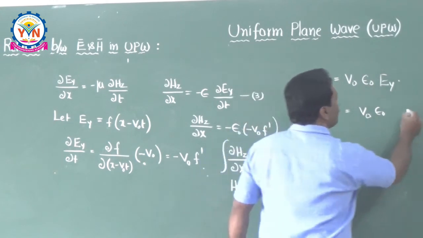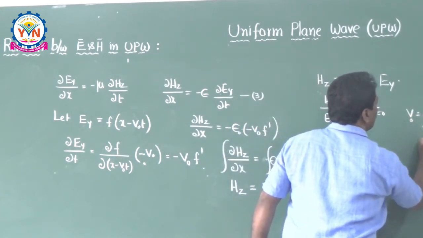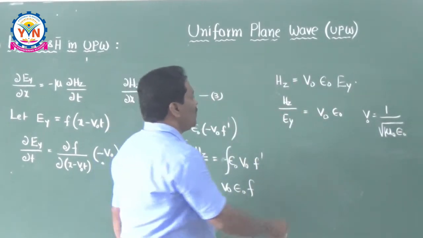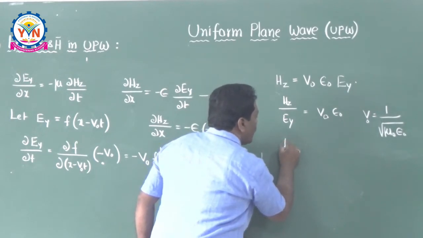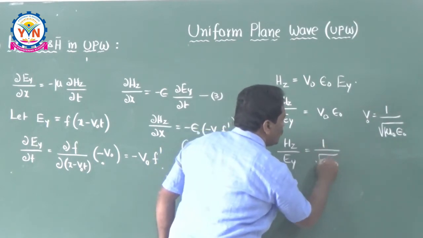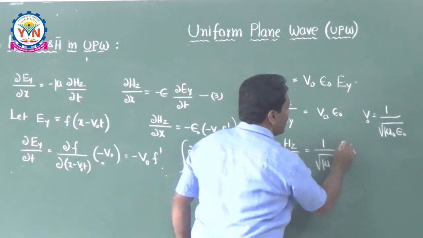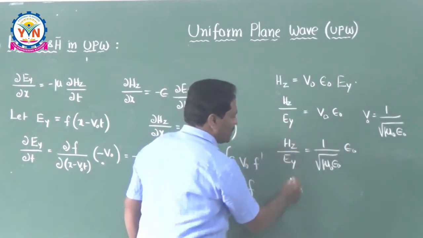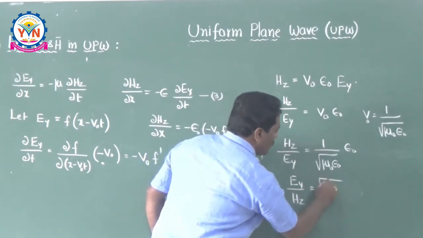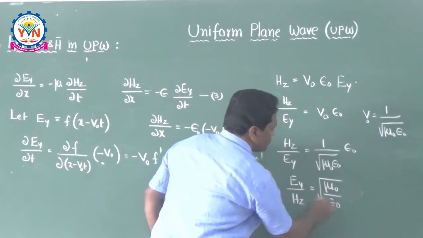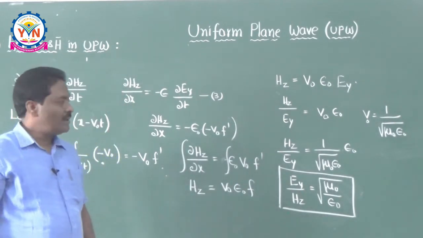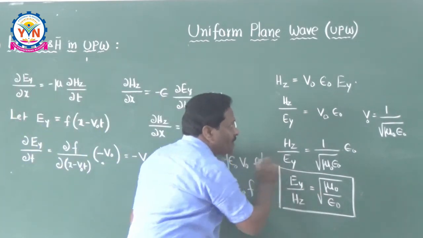What is v naught? V naught is equal to 1 over root mu naught into epsilon naught. This is the velocity of the electromagnetic wave. Therefore, Hz by Ey is equal to 1 by root over mu naught into epsilon naught, into epsilon naught. That means if you reverse it, I can say Ey by Hz is equal to root over mu naught by epsilon naught. So this is the relation between E and H. So Ey by Hz is equal to root of mu naught by epsilon naught.